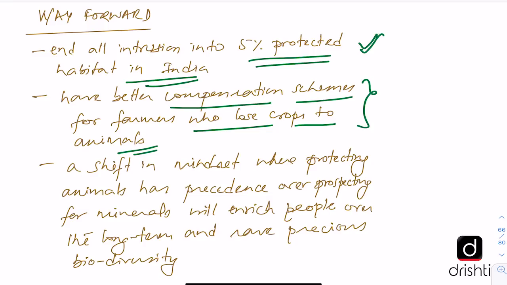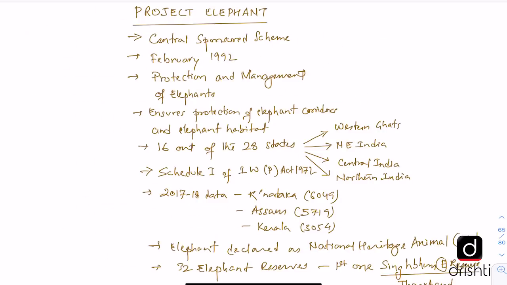And finally, there needs to be a shift in the mindset where protecting animals has to get precedence over prospecting for minerals in the forest areas, because this will only enrich people in the short term, and save our precious biodiversity in the long term. So these were all the key points of the editorial. Now let us look at the key concepts. In key concepts, let us look at Project Elephant.